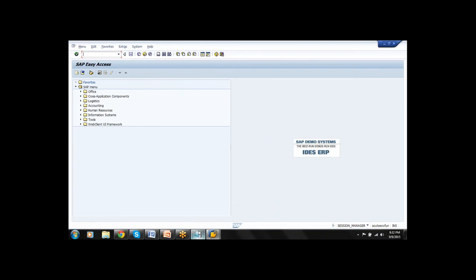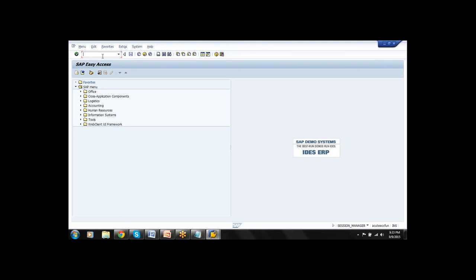Whenever you are in the SAP Easy Access screen, please remember carefully, that is the welcome screen of SAP, there is no need to use /n or /o. If you are in any screen other than the SAP Easy Access screen, we need to use /n or /o. So whenever you are in the front screen of SAP, no need to use it.